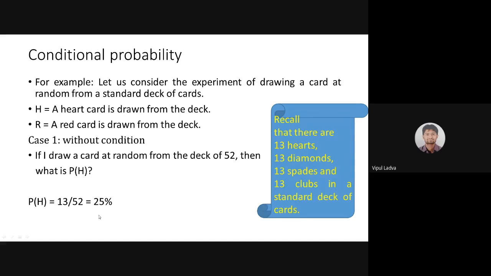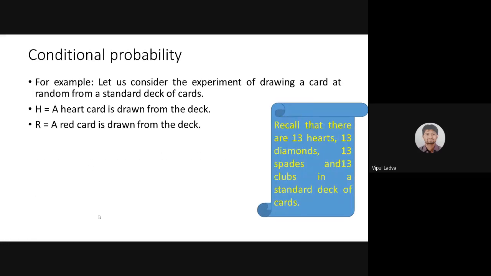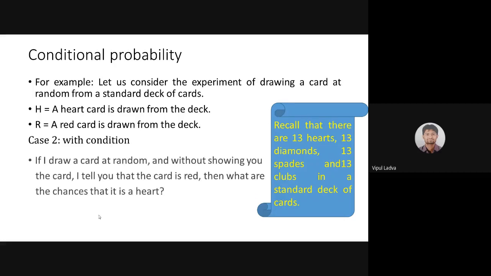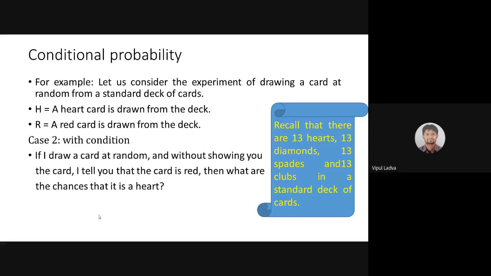Now, with similar events, let me give you one more case, case 2. Now, I will be giving you one condition. What is my question? If I draw a card at random, without showing you the card, I tell you that the card is of red color. And then I'm asking, what are the chances that it is a heart?